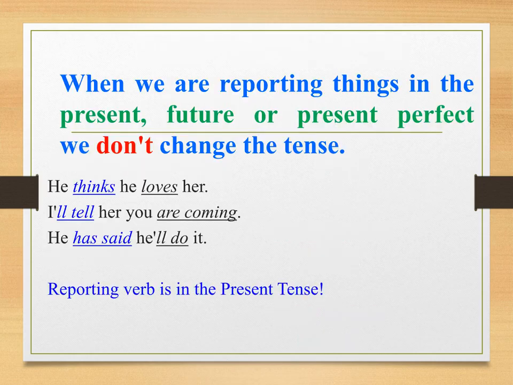Here are examples of not changing tense in reported speech. He thinks he loves her. I'll tell her you're coming. He has said he'll do it. As you can see, the verbs thinks, loves, tell, coming, has said, will do are all in present, future, or present perfect tenses.